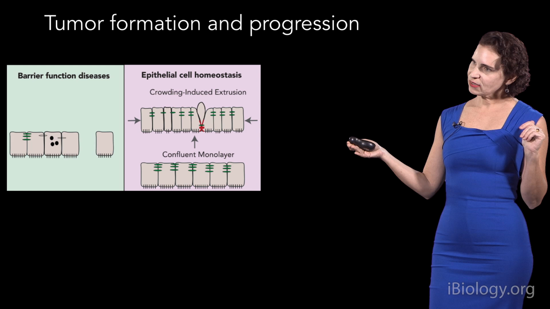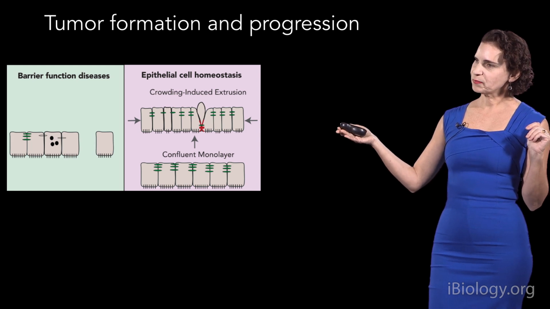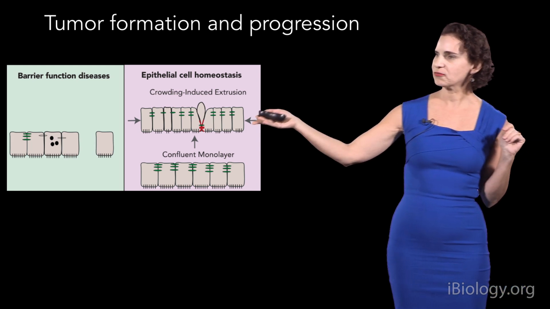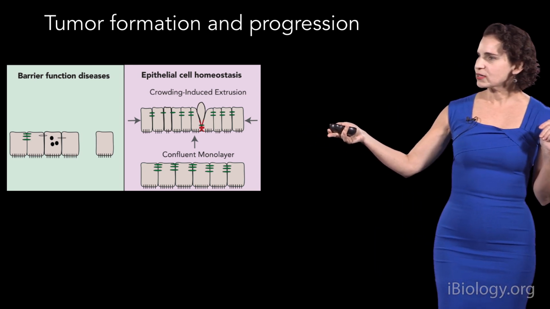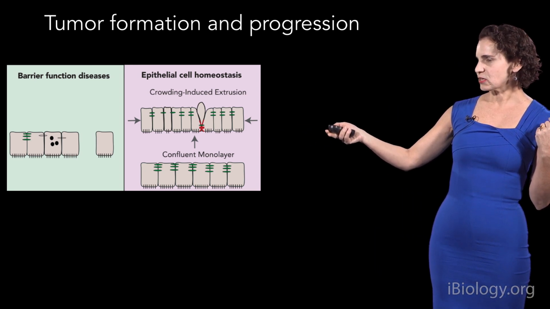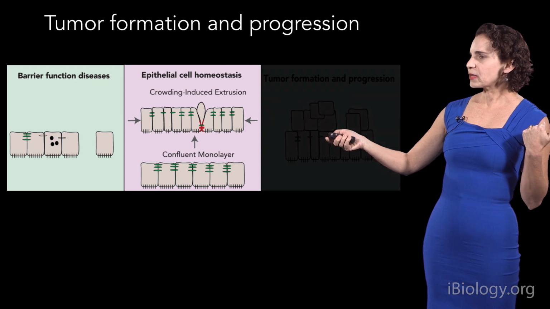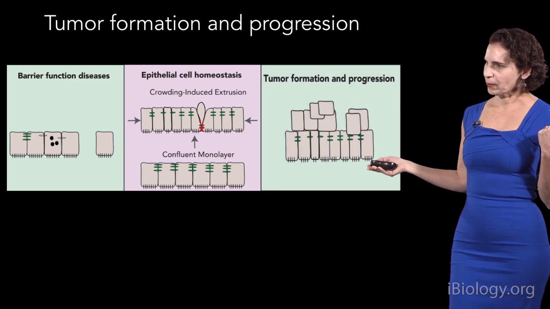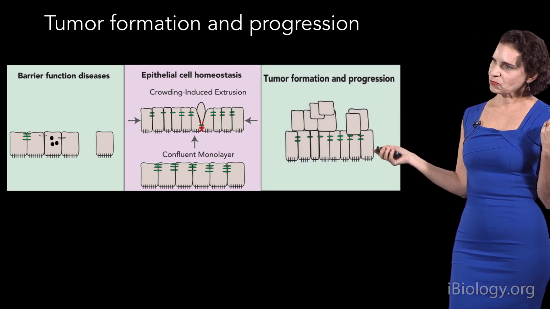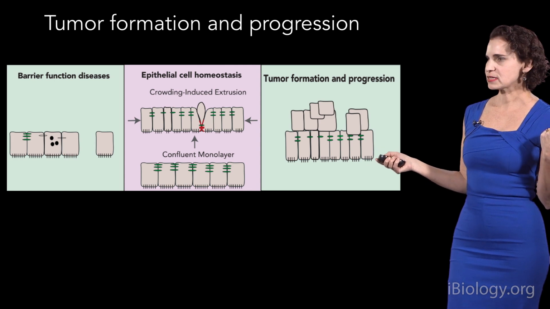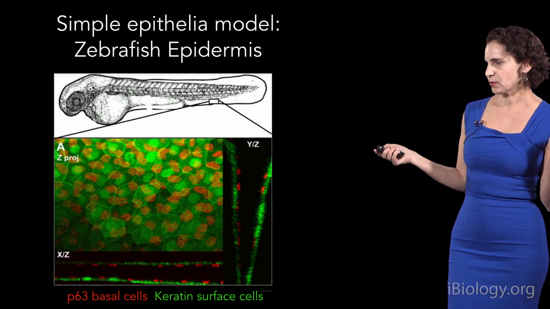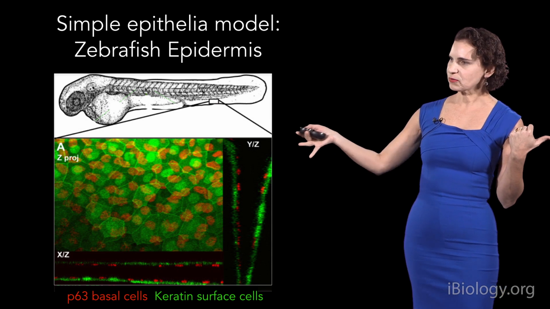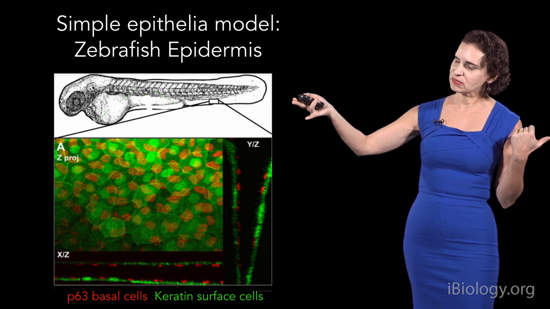Now, in addition to telling you about how disrupting extrusion can cause barrier function problems, we'll also look at how when you disrupt the signaling that drives cell extrusion, it can also cause tumors to form. And to look at this, we're going to look in our in vivo model system, which is zebrafish epidermis. And the reason we really like this is because it's very easy to see.